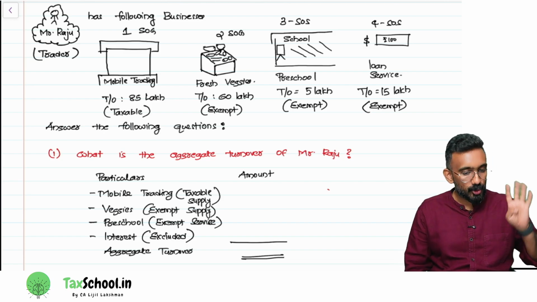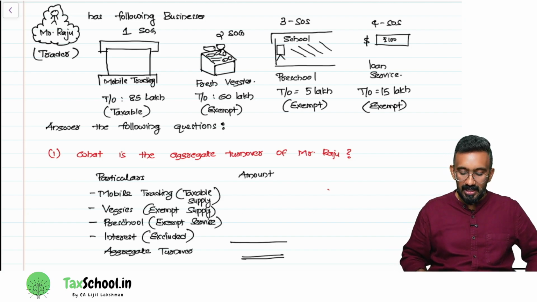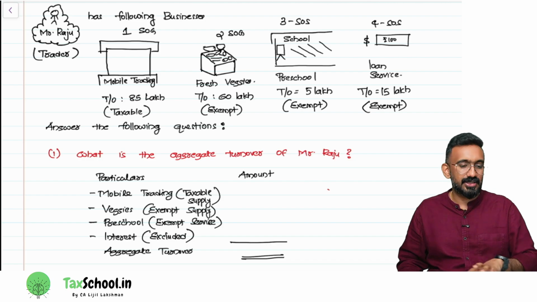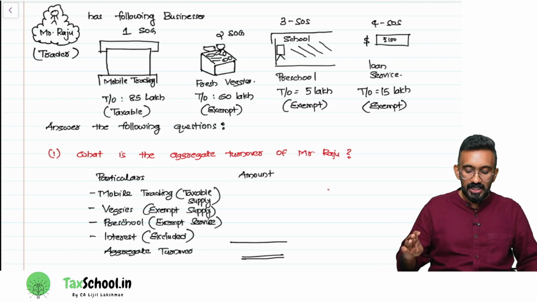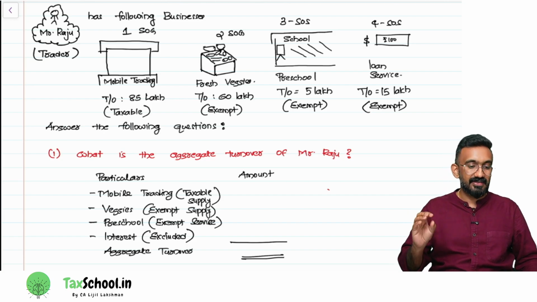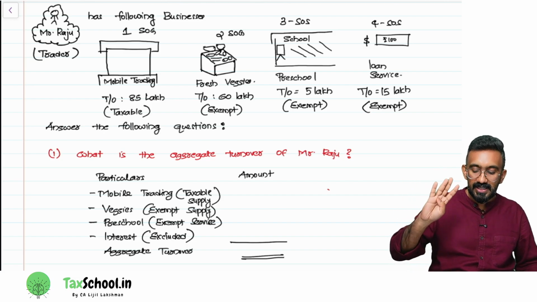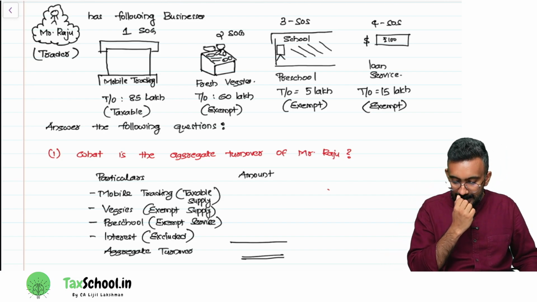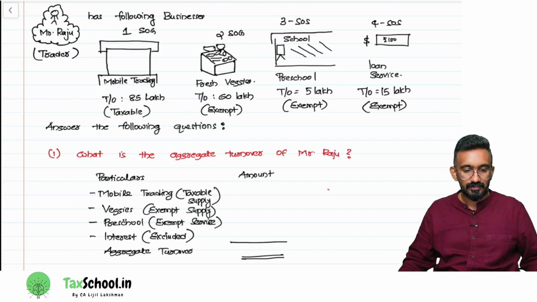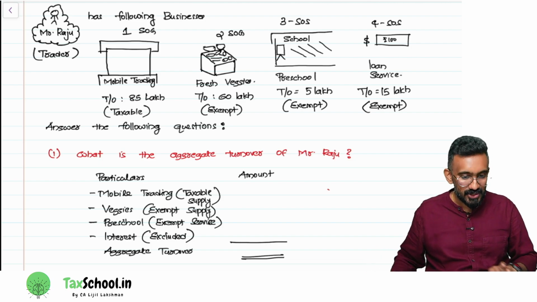Mr. Raju has four businesses. Number one, he's into mobile trading. Turnover happened to be 85 lakh. Number two, he is supplying fresh vegetables, which is an exempt turnover of 60 lakh. Number three, he is running a preschool, and his turnover happened to be 5 lakh, and preschool till higher secondary in GST is exempt as well. Then number four, he is providing loans to people, and turnover happened to be 15 lakh. So these are the four businesses that he's doing.